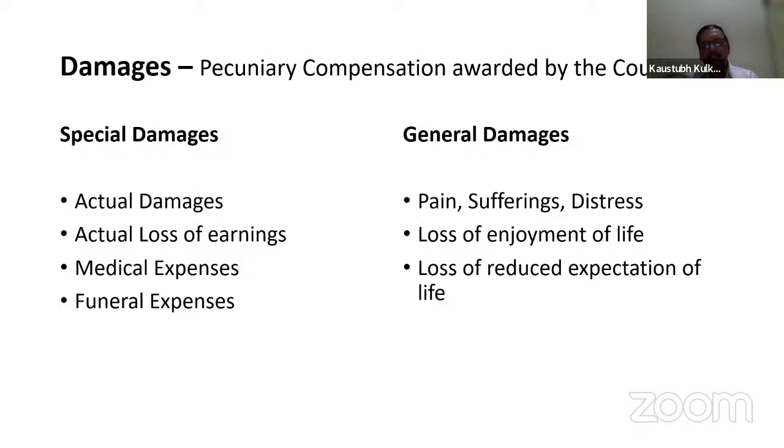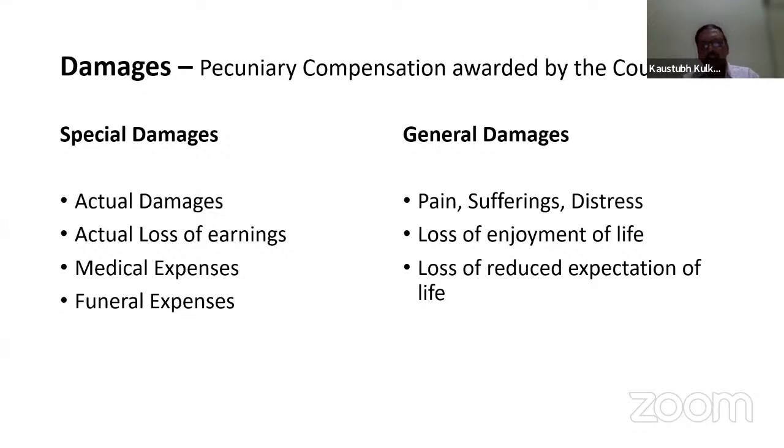What is the difference between loss of enjoyment of life and loss of reduced expectation of life? Loss of enjoyment of life means that before suffering the injury or before the accident, the person could have enjoyed life as he was before.